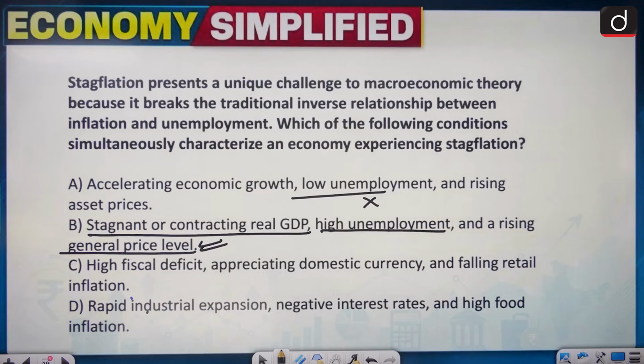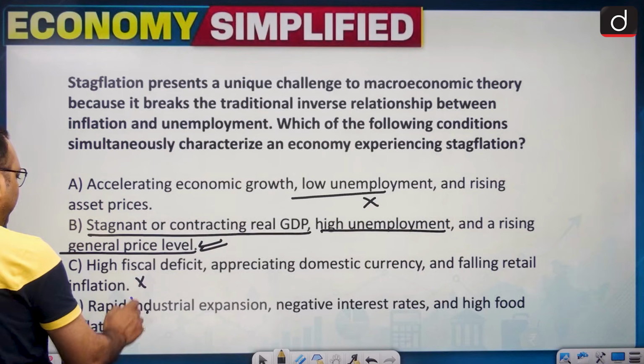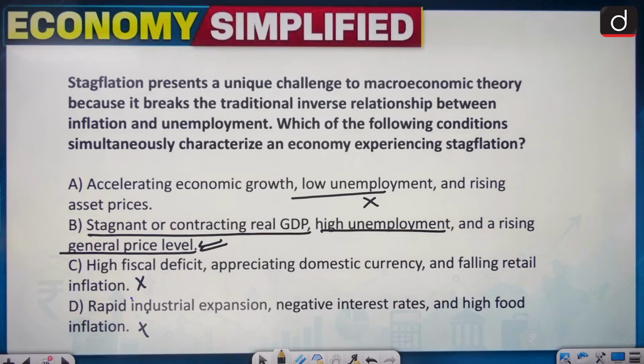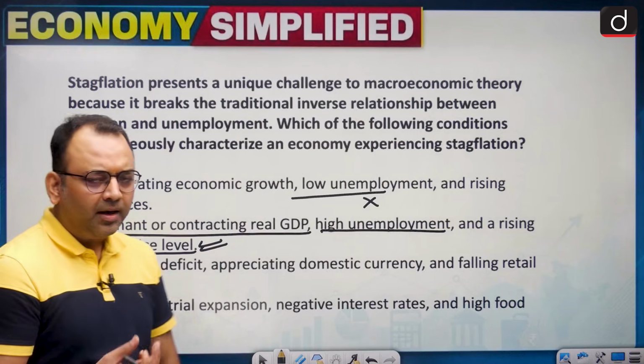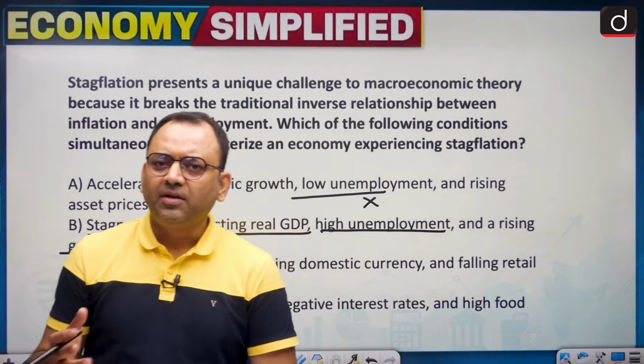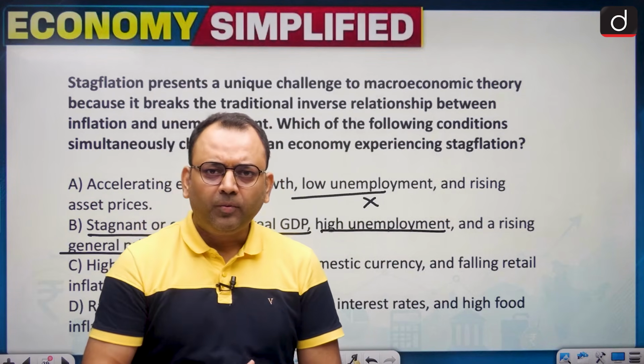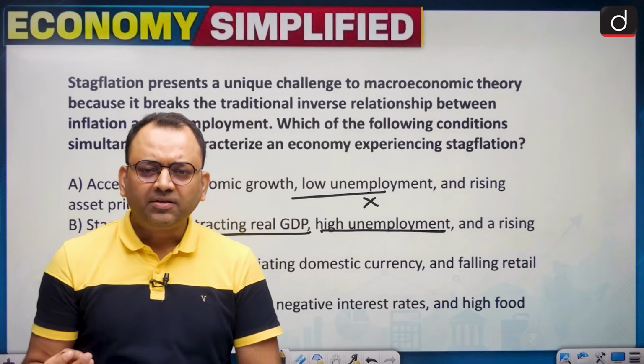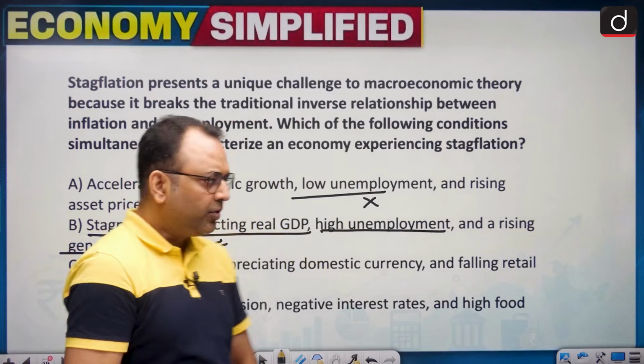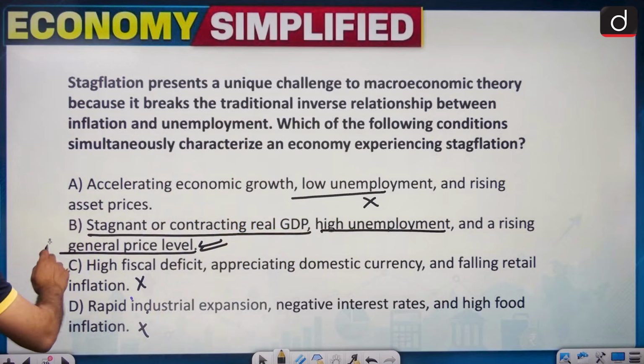And statements C and D are not linked to stagflation in any way, because stagflation is about a contracting economy, high unemployment, as well as high inflation, which we saw is due to many factors, particularly when the country is dependent on imports. So, B is the correct statement.